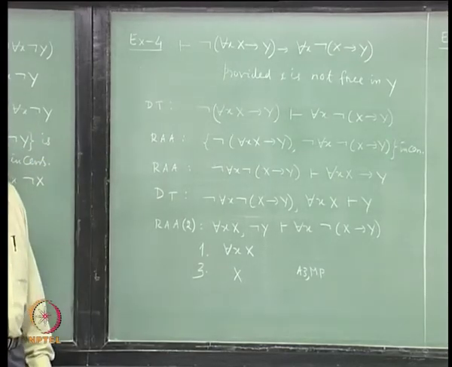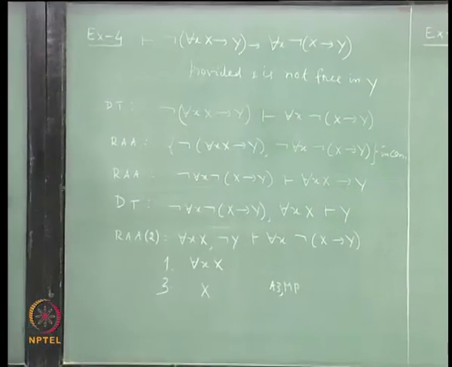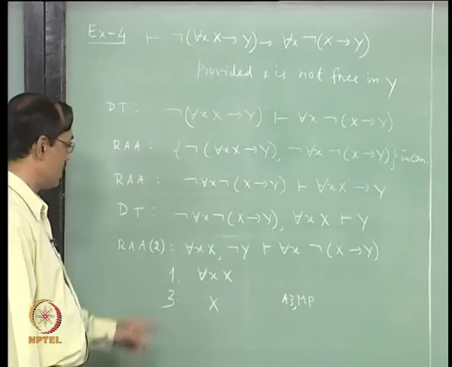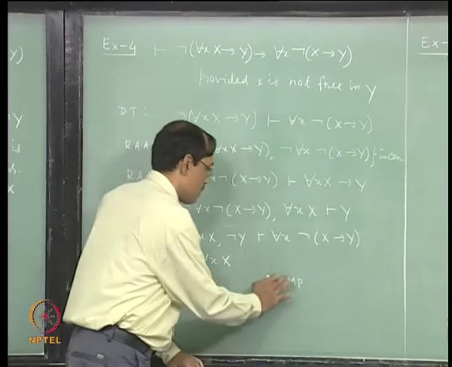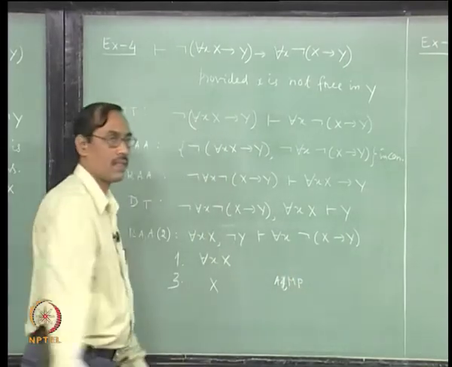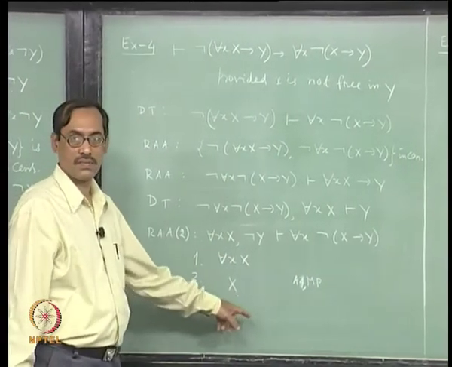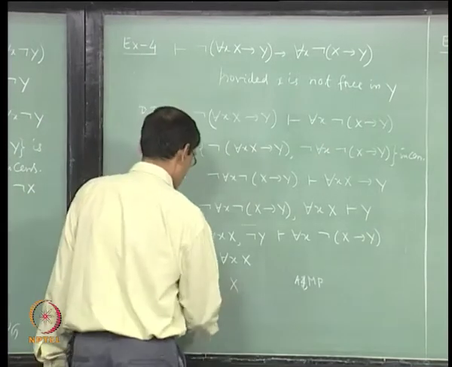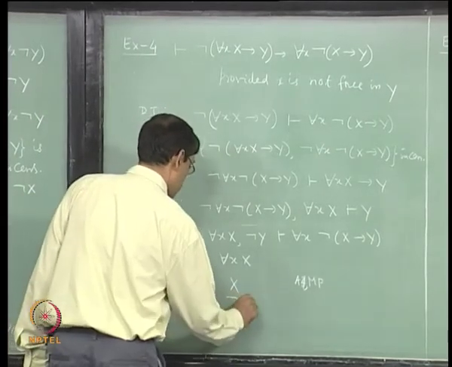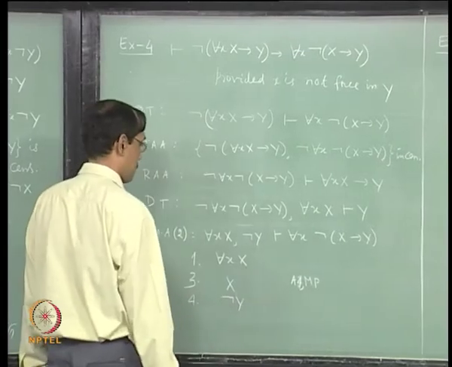Both will be used. Is that okay? Second line will be for each x, x implies x, that is your axiom 4. Then modus ponens on these two to get x. So, after you get x, you have not y premise.